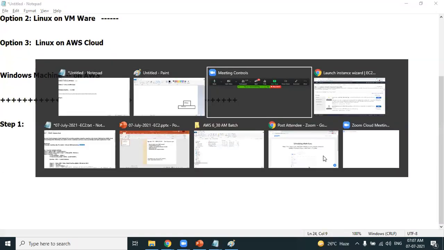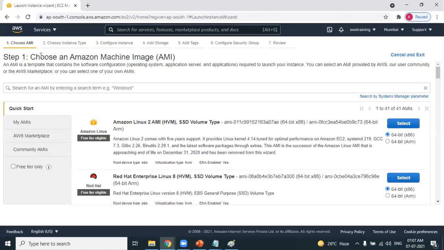Please observe step 1. Please read this: Choose Amazon Machine Image. It's nothing but the operating system. Step 1 is to select the operating system. Which machine do you want? Do you want to create a Linux machine? In case it is Linux, do you want Red Hat Linux? Do you want SUSE Linux? Do you want the Ubuntu flavor? Do you want a Windows machine? Do you want a MacBook? Step 1 is all about the operating system.